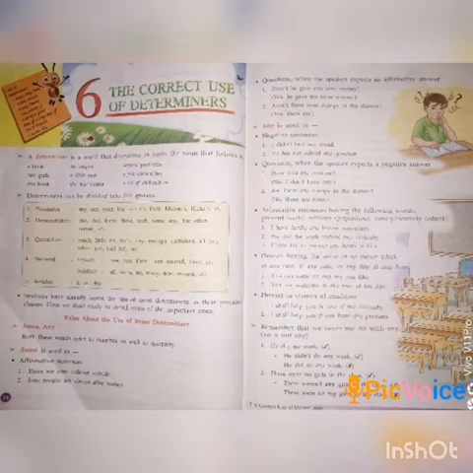Then rules about the use of some determiners: some, any. Both these words refer to numbers as well as quantity. Some is used in affirmative sentences. Example: there are some children outside. Some people are always after money.